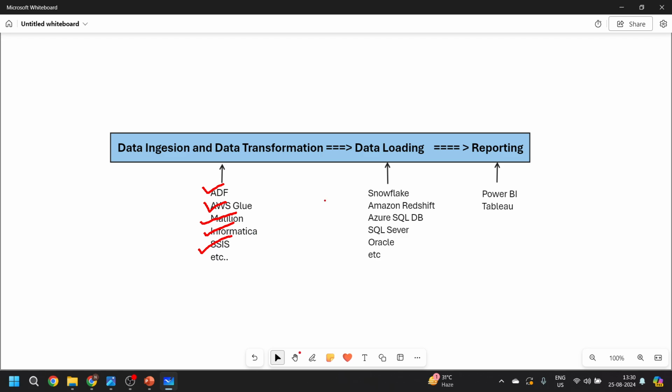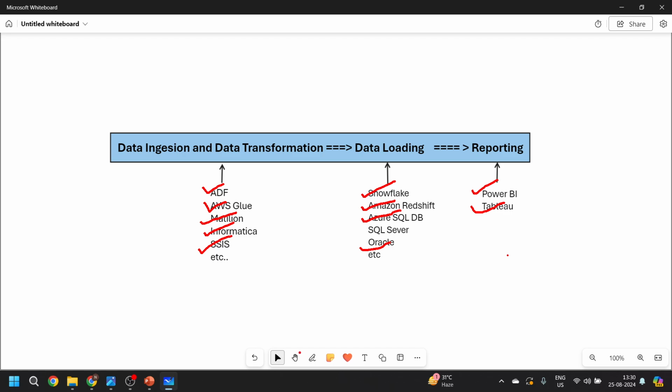In a similar way, for data loading there are a number of platforms available, such as Snowflake, Amazon Redshift, SQL databases, Oracle databases, and Synapse Analytics. And lastly, when we reach the reporting part, we use either Power BI or Tableau for doing the reporting.